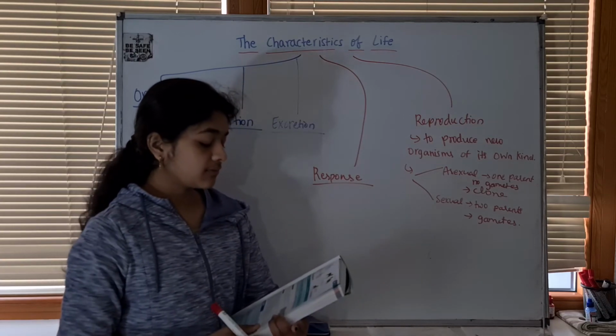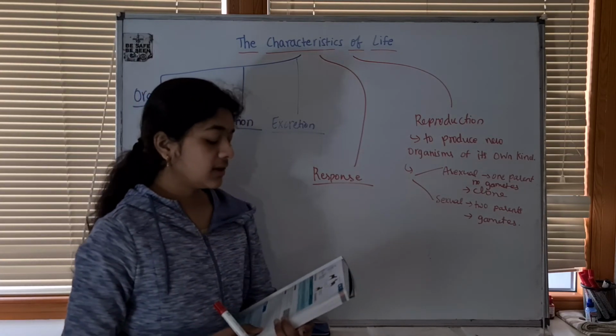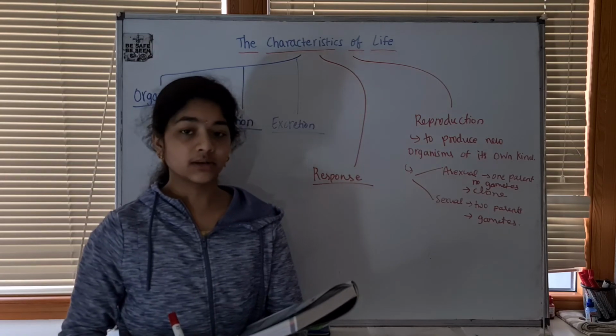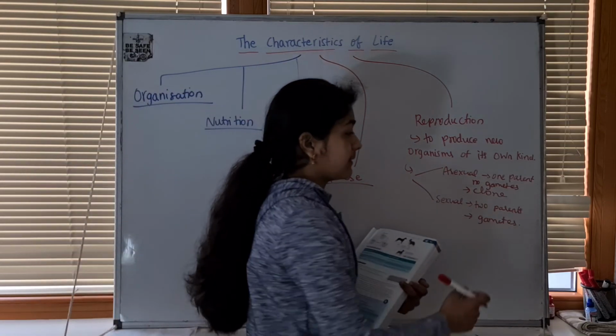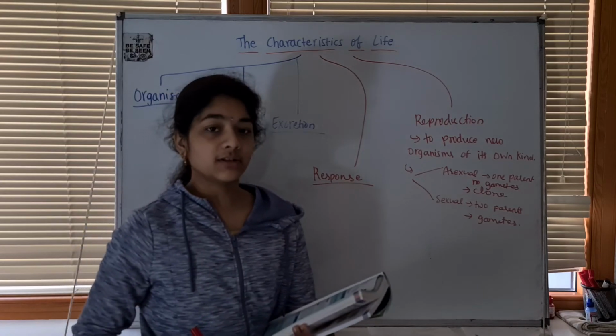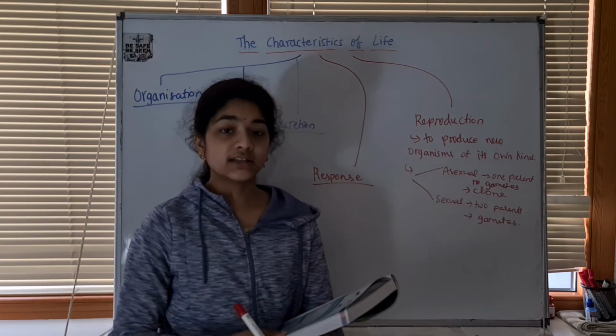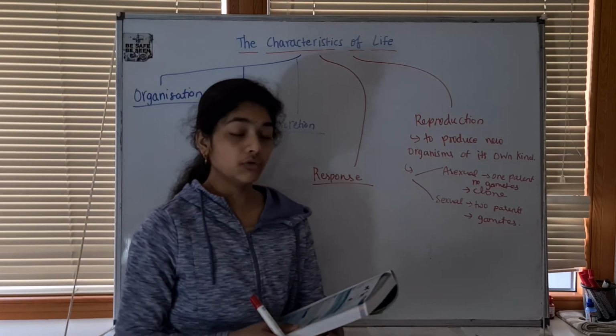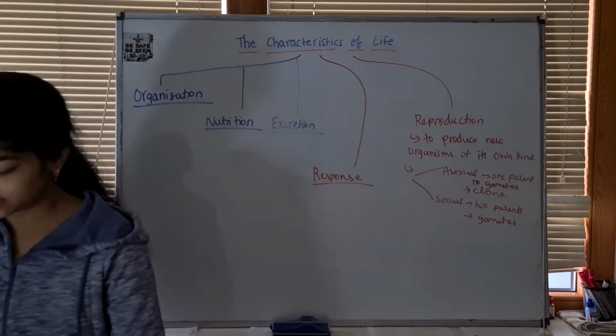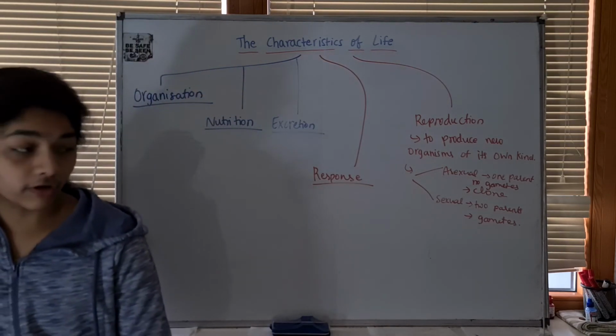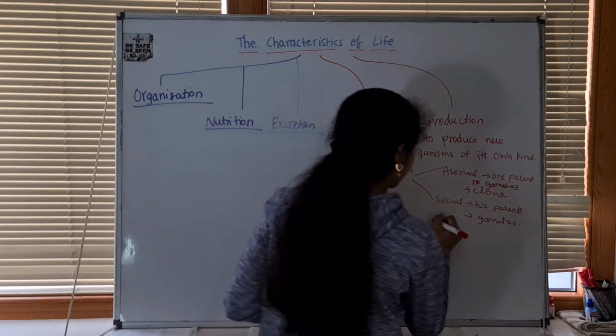In sexual reproduction, there's two parents involved, and male and female sex cells are produced, gametes, sperm and the egg. Common in animals and flowering plants, and offsprings are similar to but not identical to parents. So we'll write that here.